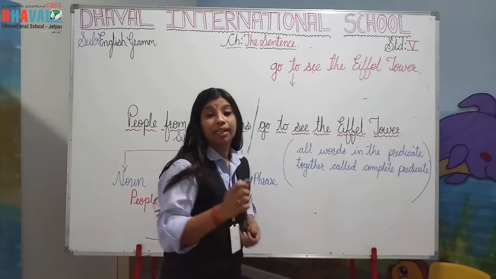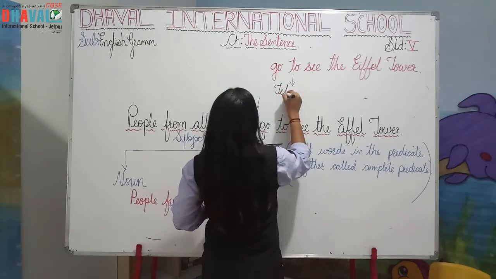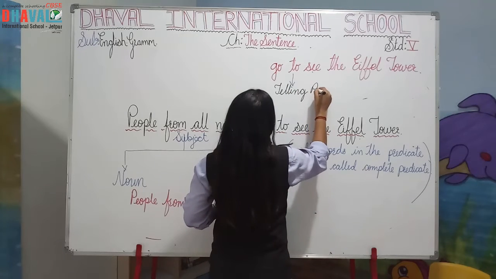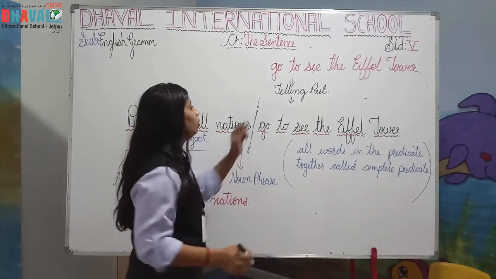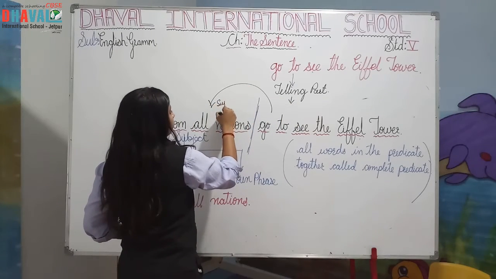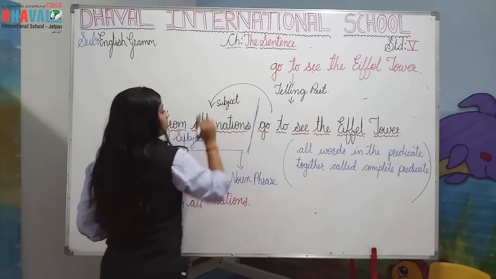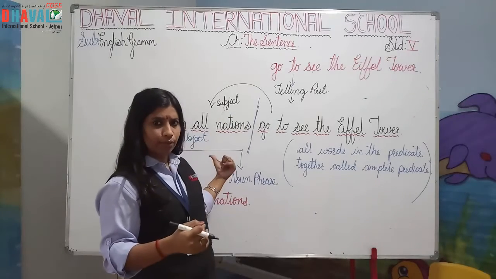Okay, predicate को हमने क्या दूसरा नाम दिया है? That is telling part, right? Which talks about the subject, what the subject does or what it did.